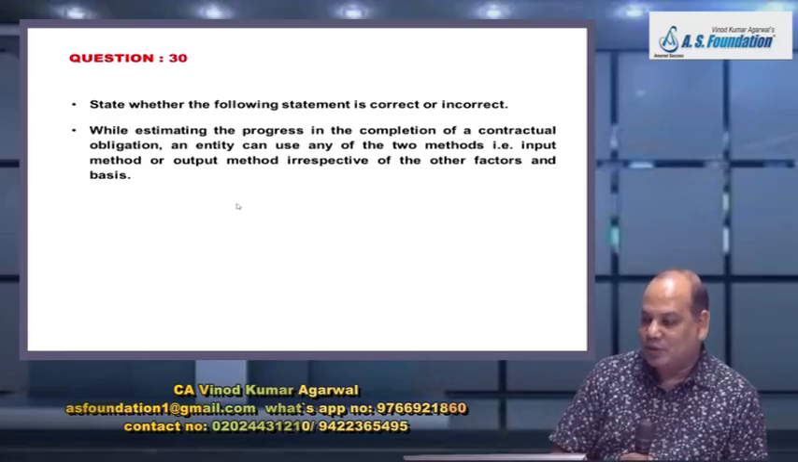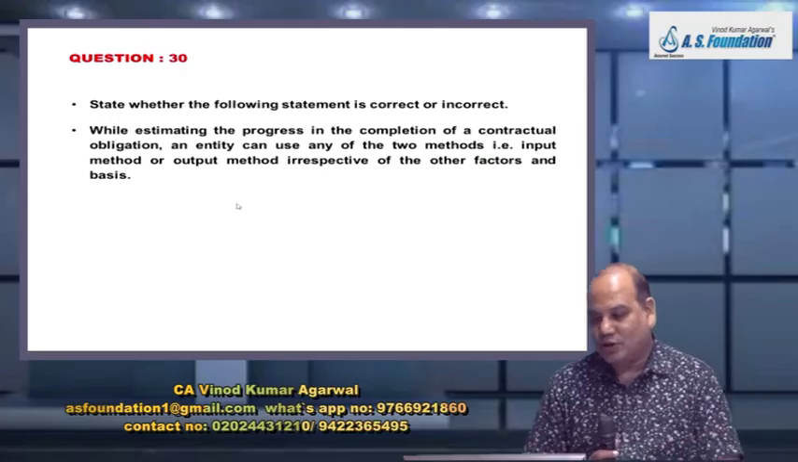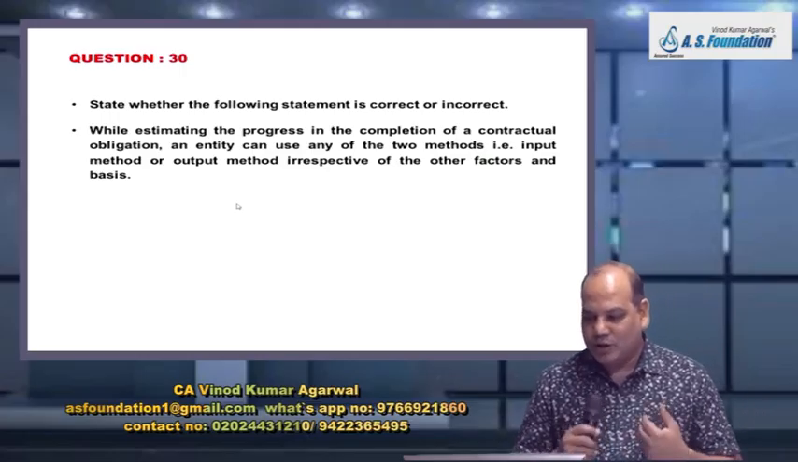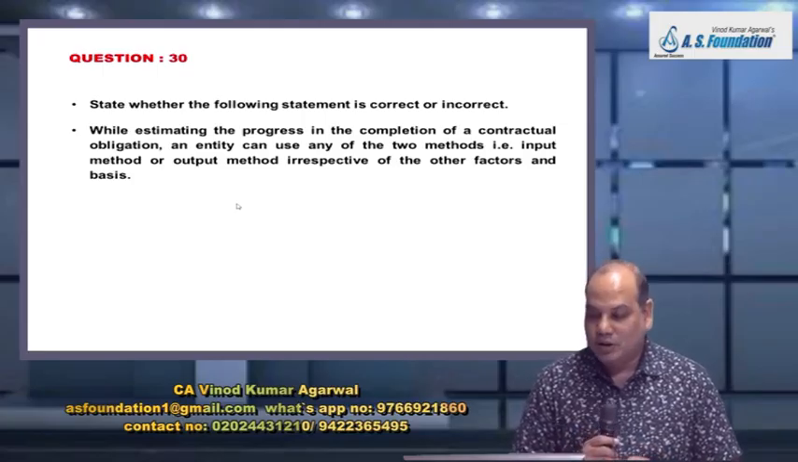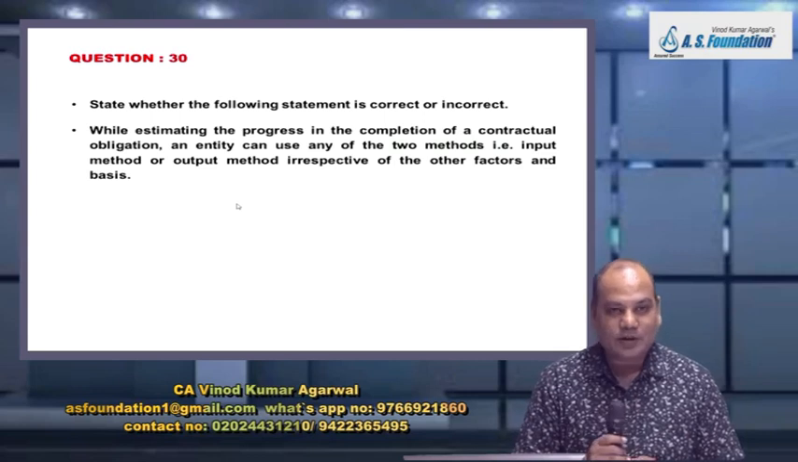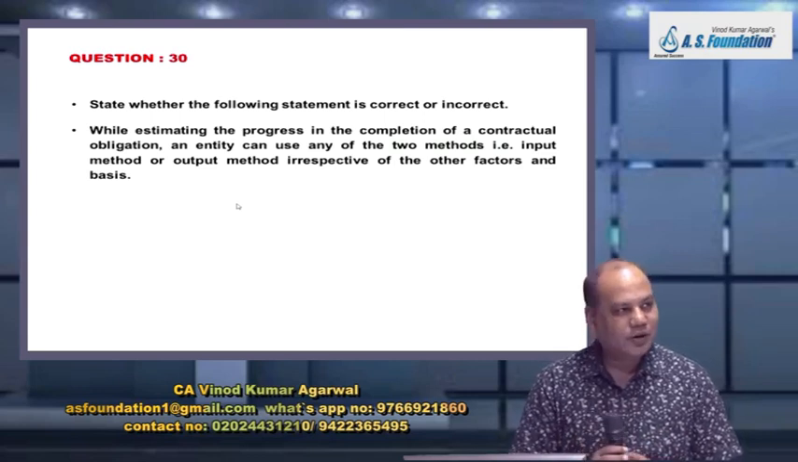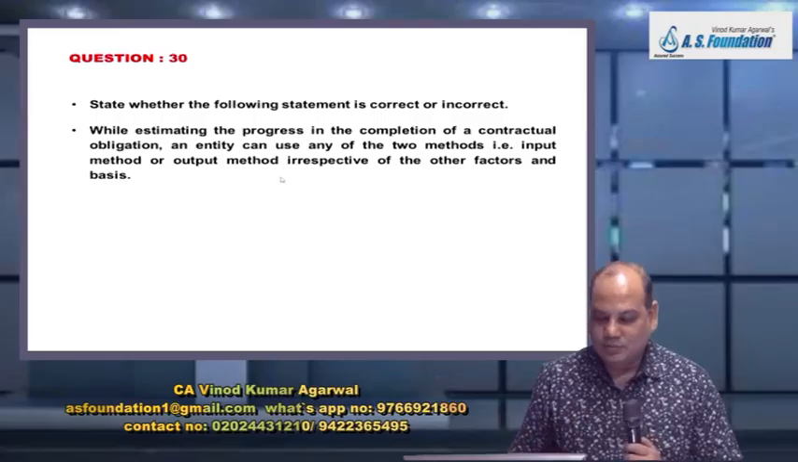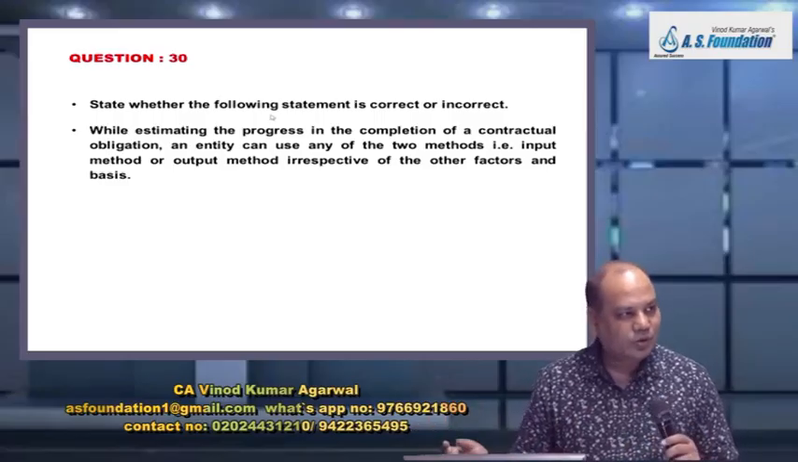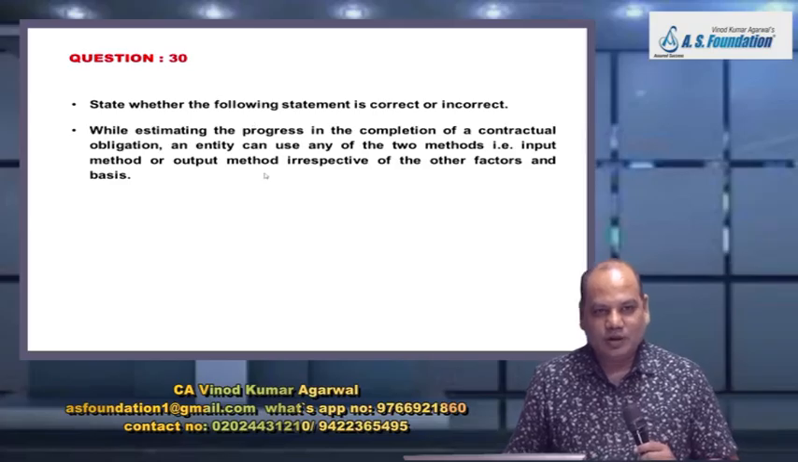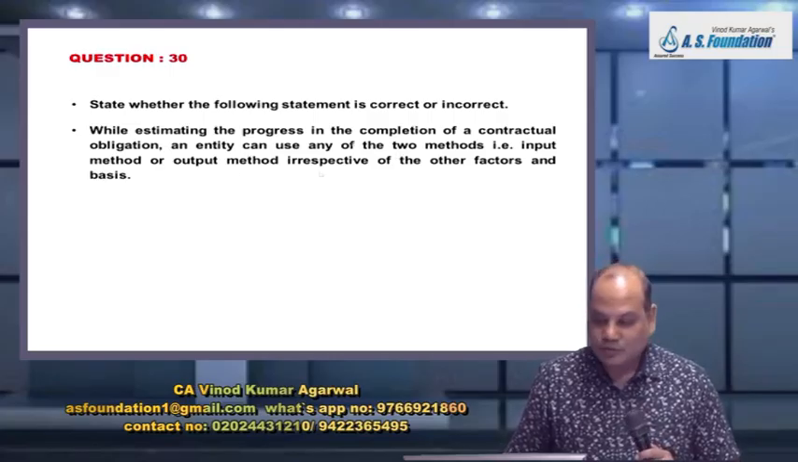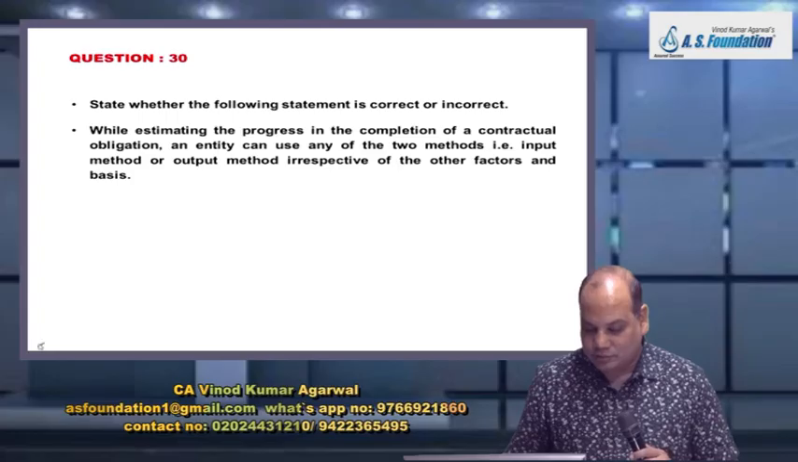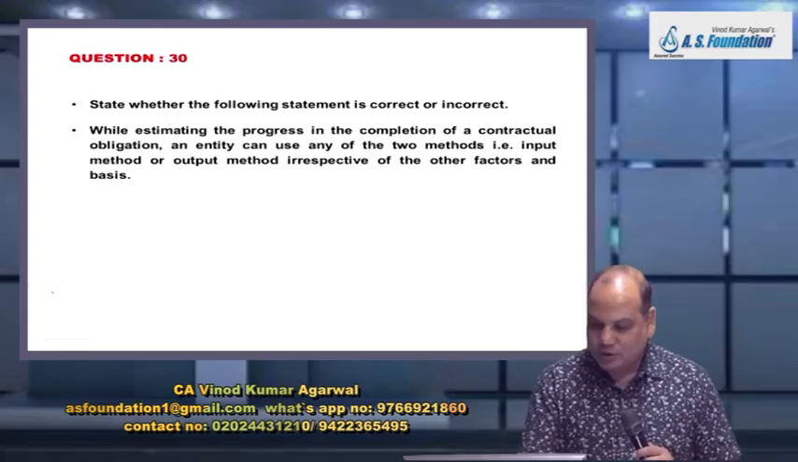While estimating the progress in the completion of a contractual obligation, an entity can use any of the two methods, input method or output method, irrespective of the other factors and basis. Irrespective of other factors or basis, you can use input method or you can use output method. Incorrect. Why? It depends on facts and circumstances of the case. One example we had discussed earlier also. You have to manufacture 20 items.